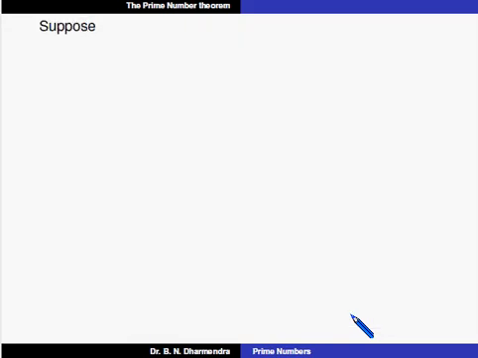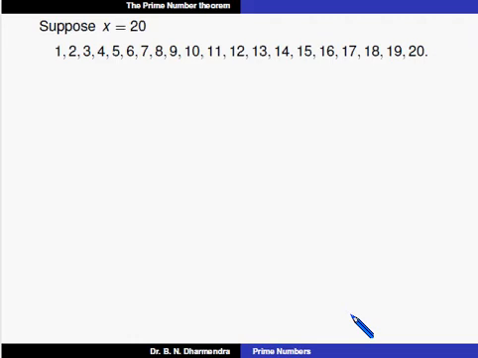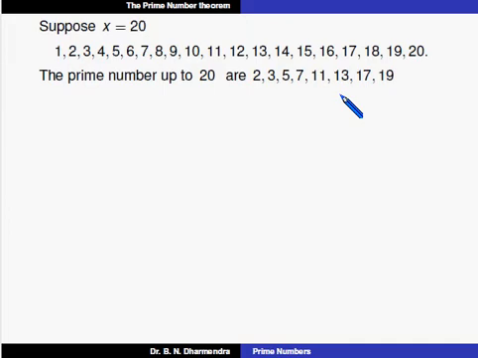Okay, you can take some example up to 20. Suppose x is equal to 20. The numbers are 1, 2, 3, like that up to 20. How many prime numbers? The first prime number is 2, next 3, next 5, next 7, next 11, next 13, next 17, next 19. So there are 8 prime numbers up to 20. That is 2, 3, 5, 7, 11, 13, 17 and 19.